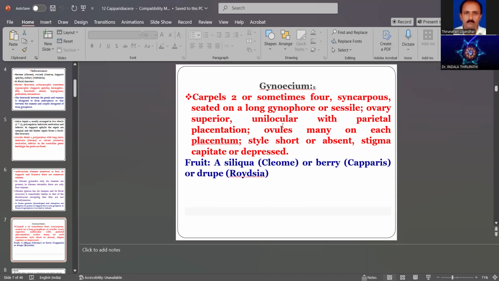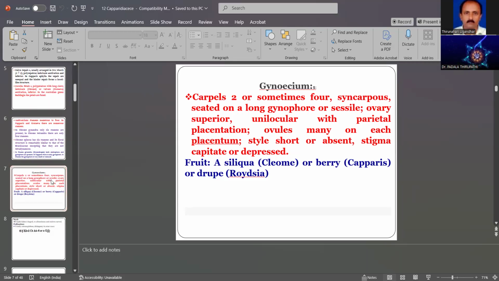Capitate means a round-shaped structure. The gynoecium has a style and stigma, but the style is very short, and in some plant species it is absent. The style is an important character of the gynoecium.